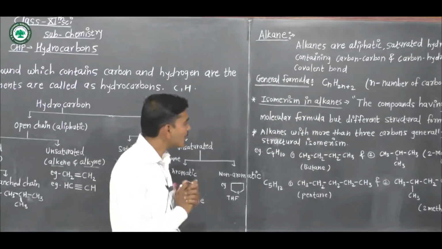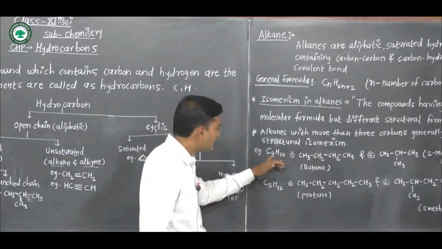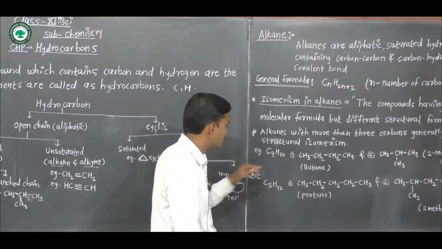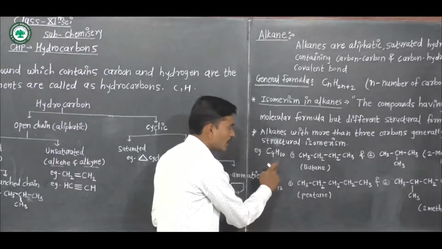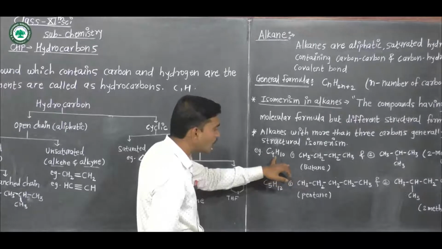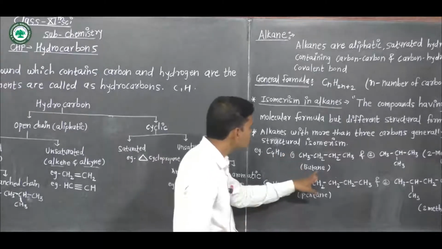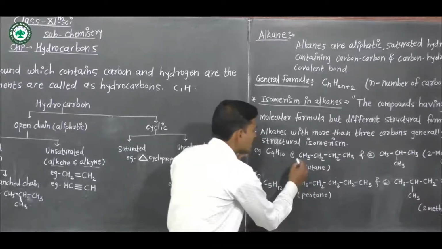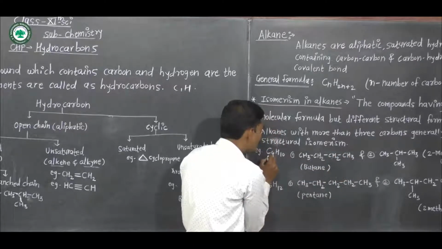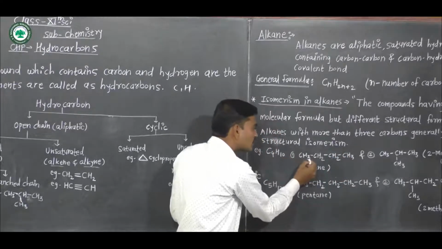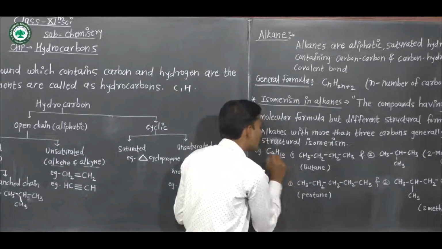We see some examples of isomerism. First molecular formula is C4H10. This C4H10 molecular formula shows 2 different structures. First is butane: number of carbons 1, 2, 3, 4, C4 and H10, hydrogens 3 plus 3 is 6, plus 2 is 8, plus 2 is 10.